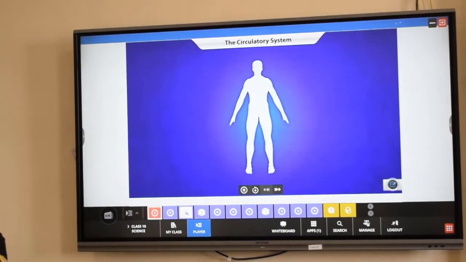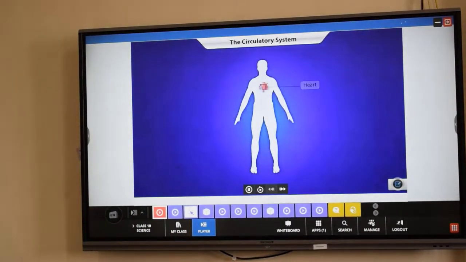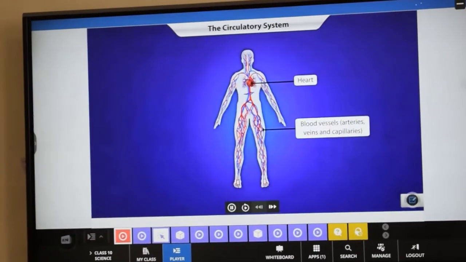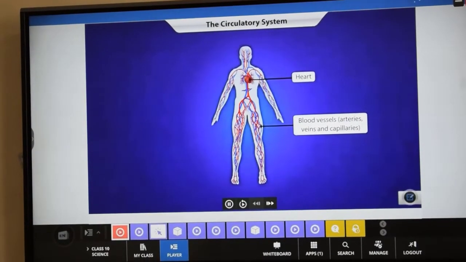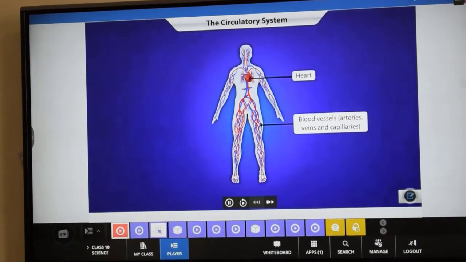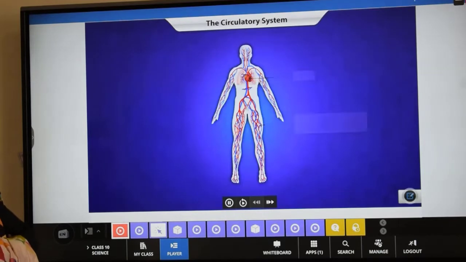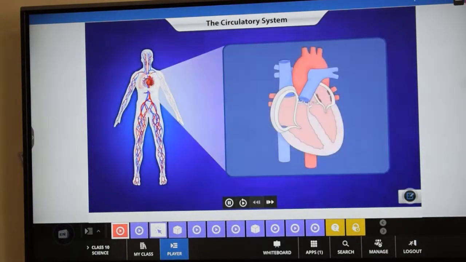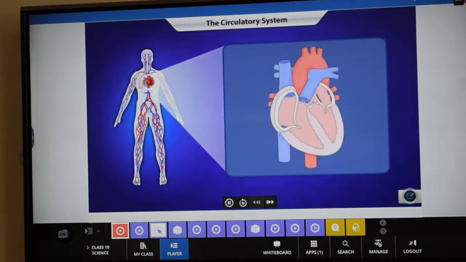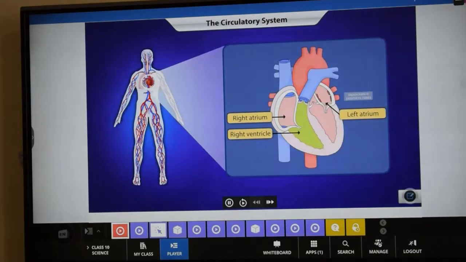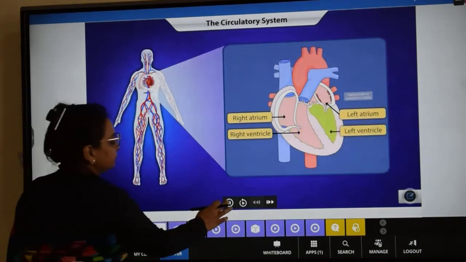In human beings, the circulatory system includes the heart and the blood vessels, or arteries, veins, and capillaries. The heart pumps oxygenated blood to all parts of the body and deoxygenated blood to the lungs. The heart has four chambers: the right atrium, the left atrium, the right ventricle, and the left ventricle.